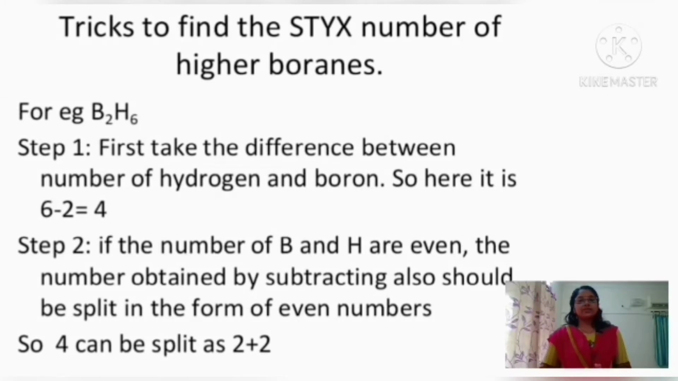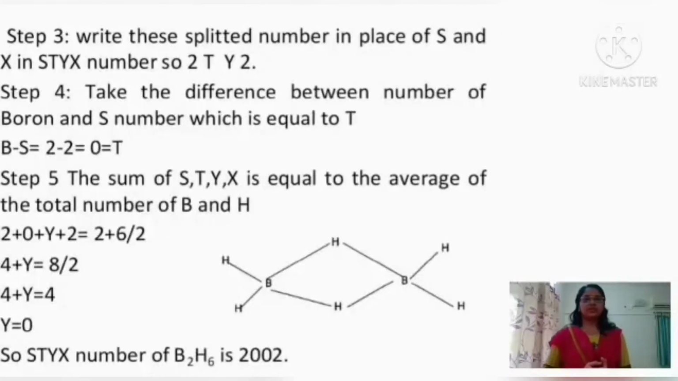In the second step, if the number of boron and hydrogen atoms present in the borane are even, then the difference obtained between the number of hydrogen and boron atoms should also be split up in terms of even numbers. Here the difference obtained is 4. So the 4 can be split in terms of even numbers as 2 plus 2. So in the third step, the split number, that is 4, is split as 2 plus 2. This split number should be placed in the S and X of the STYX number.